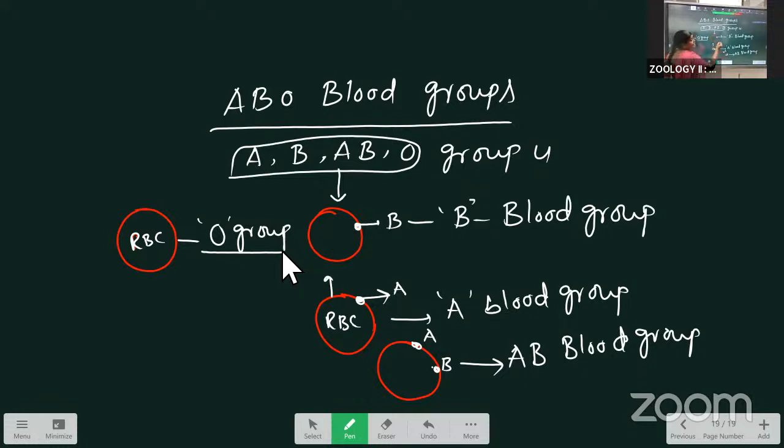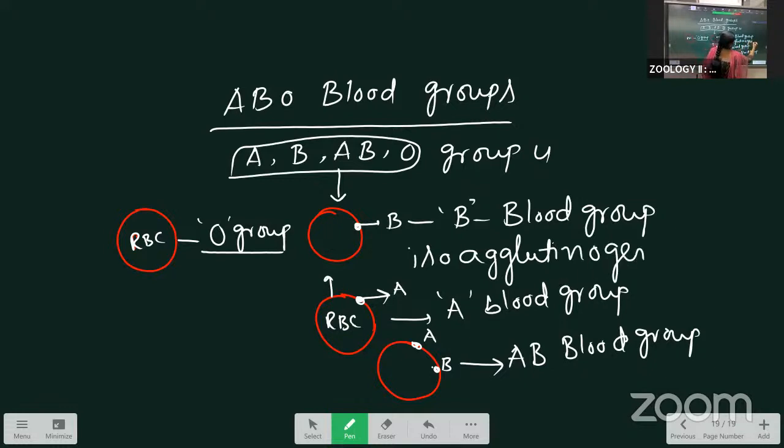Another name for antigens is iso-agglutinogens. Why are antigens called iso-agglutinogens? Because they mainly cause clotting in incompatible transfusion.